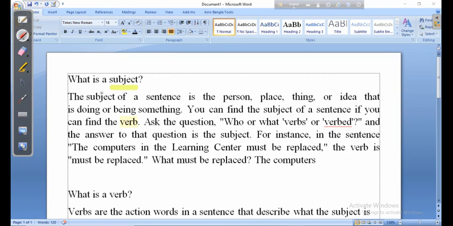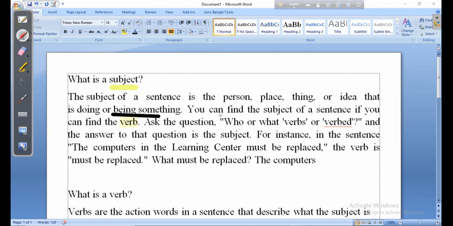So let us read. The subject of a sentence is the person, place, thing or idea that is doing or being something. You can find the subject of a sentence if you find the verb. So there is a great relation between the subject and the verb. If you can find the verb, then it will be very easy to find the subject.